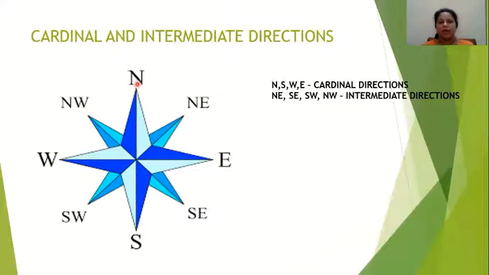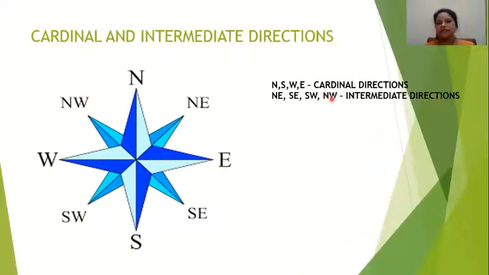The top part is north, the south is at the bottom, and you can see west and east, always on your left side and your right side. These main directions, north, south, west, east, are known as the cardinal directions. And you can see the intermediate directions. In between, this part is northeast and this is southeast. This is southwest and this area is northwest.